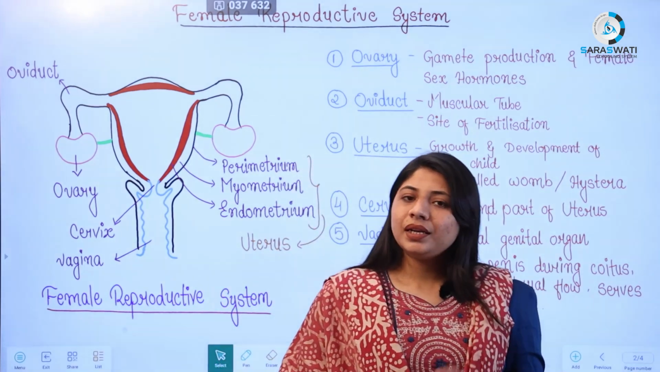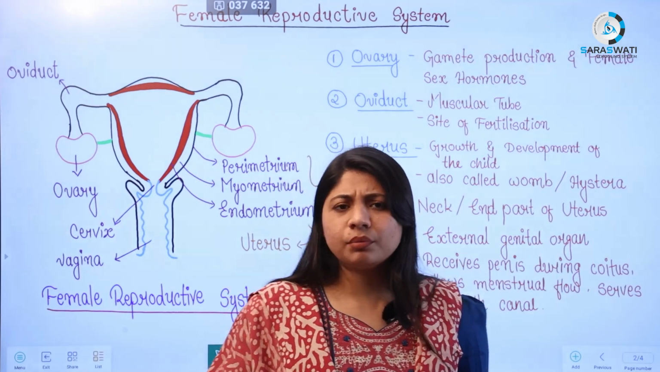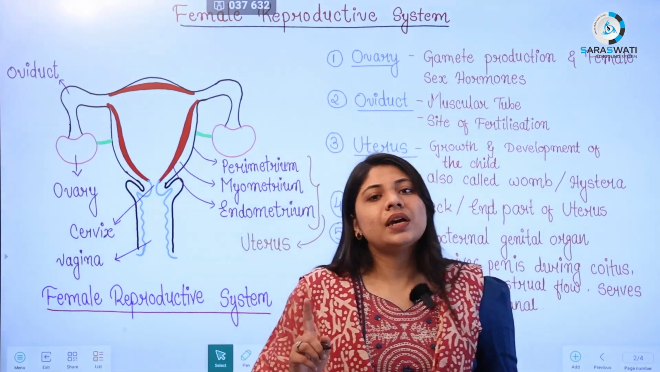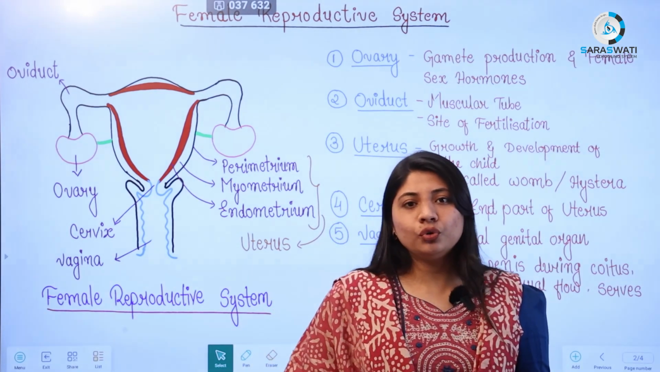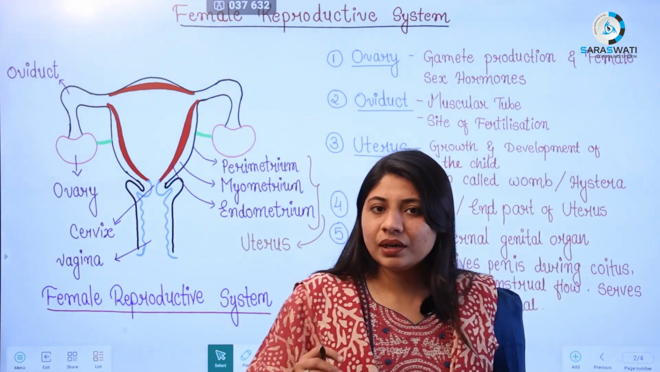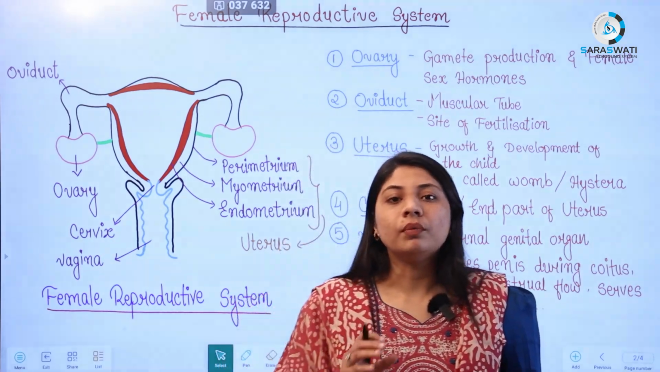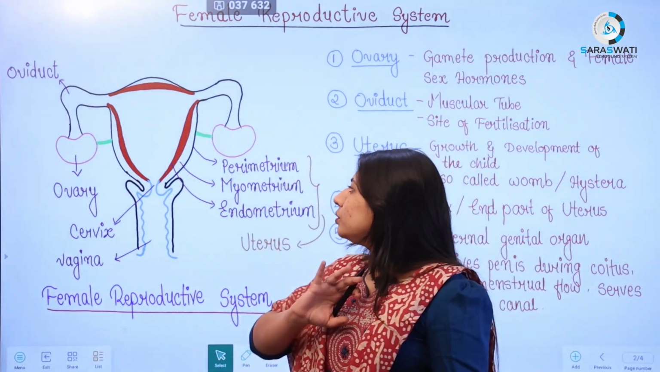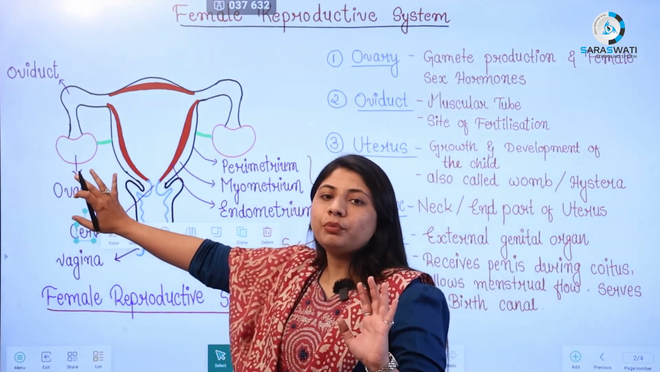Any reproductive system you take, whether male or female, we always start from the organ where gametes are produced. What do you mean by gametes? The male gamete is known as a sperm, and the female gamete is known as an ovum. So in the female reproductive system, first of all we will start with the ovary, where the ovum are produced.